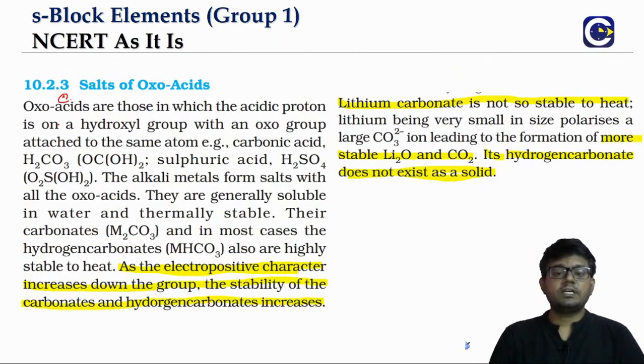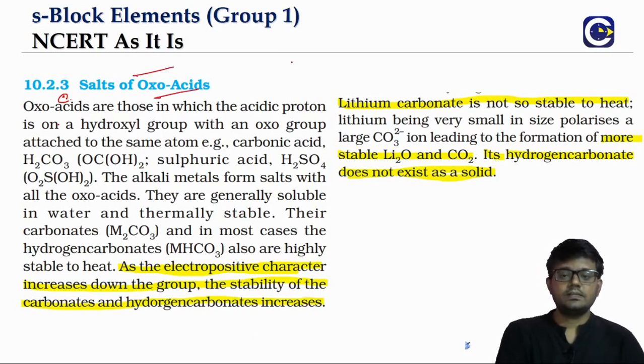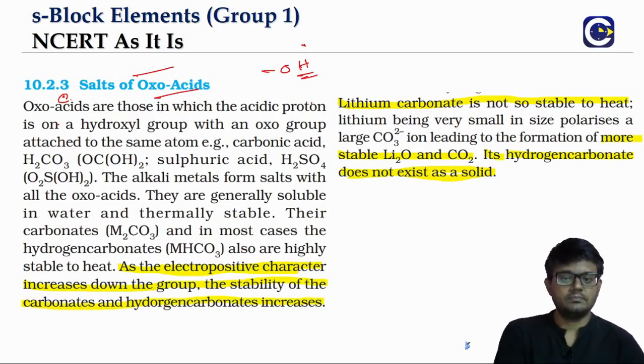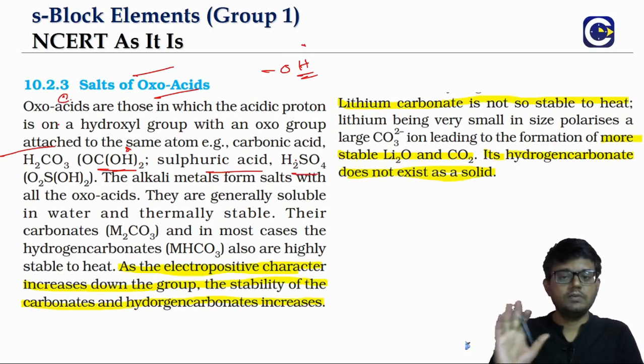Now talking about the salts of the alkali metals with oxo acids. Oxo acids are those acids that contain hydrogen that will come out as a proton, attached to the oxygen atom. Like, you have carbonic acid. You can see here, this is what we call the protic hydrogen. So sulfuric acid, nitric acid, phosphoric acid, all of them are oxo acids. But here particularly we will talk about the carbonate and bicarbonate salts as well as the sulfates.